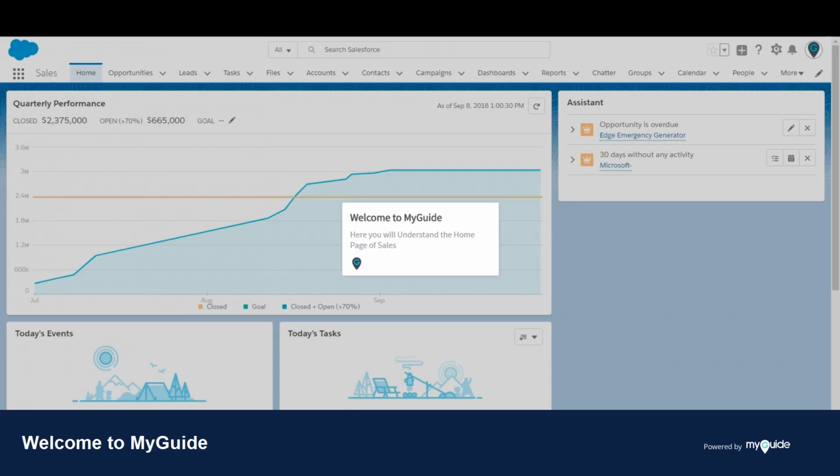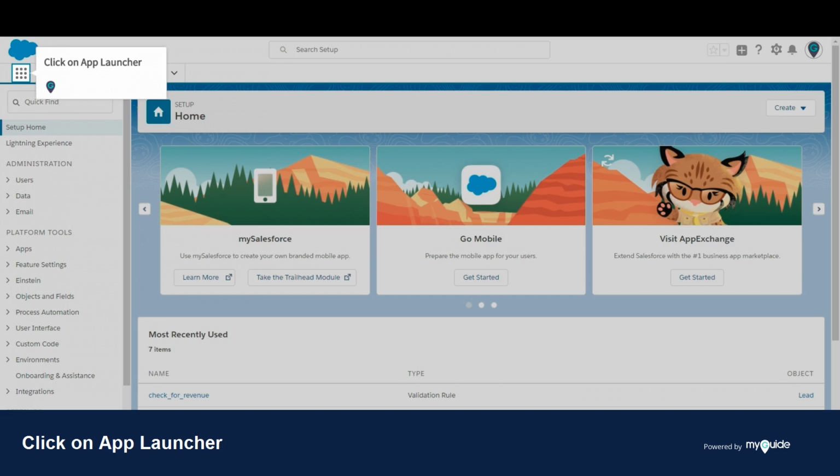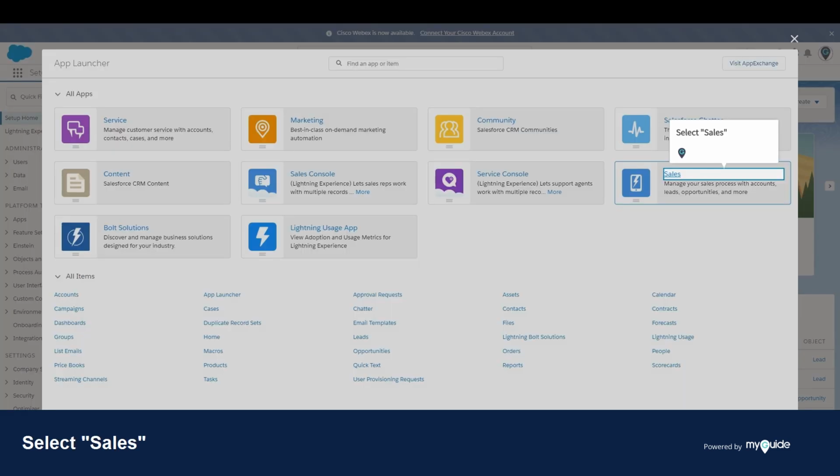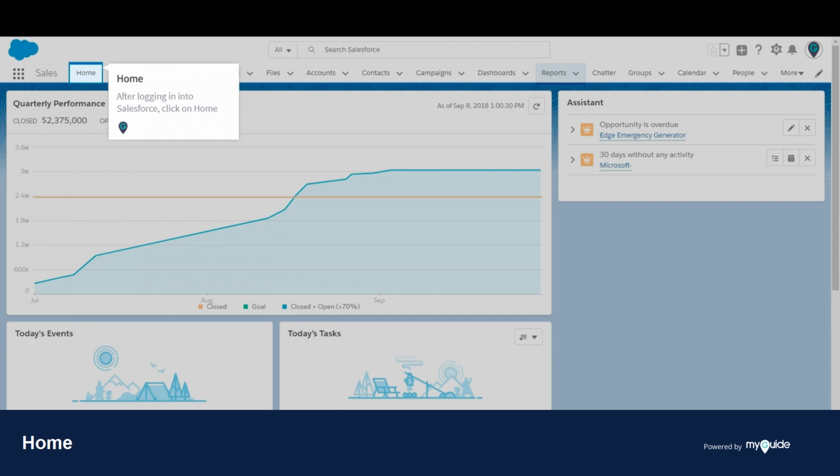Welcome to MyGuide. Here, you will understand the home page of Sales. Click on App Launcher. Select Sales. After logging in to Salesforce, click on Home.